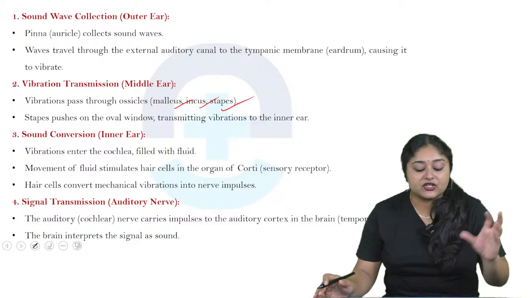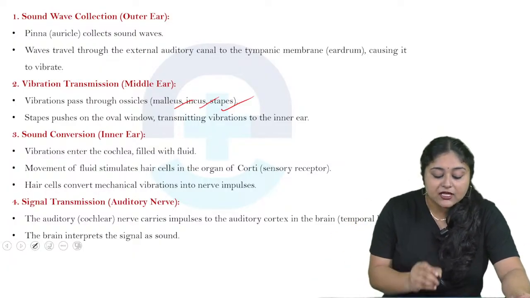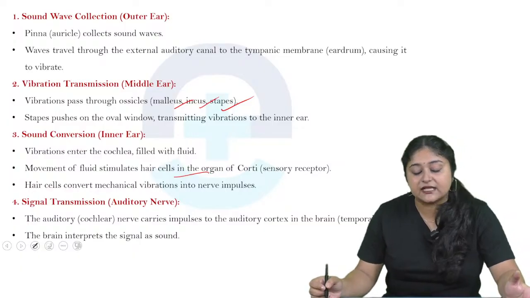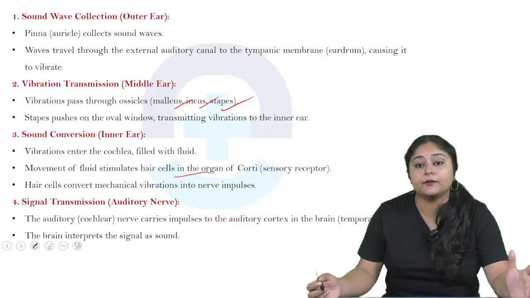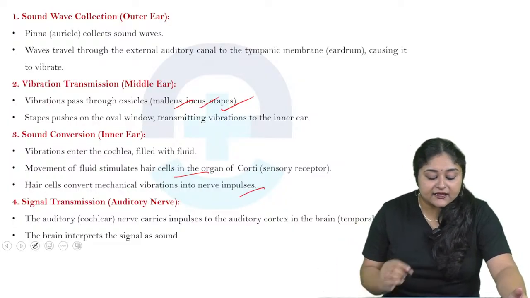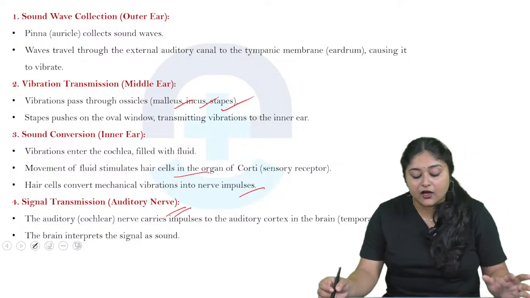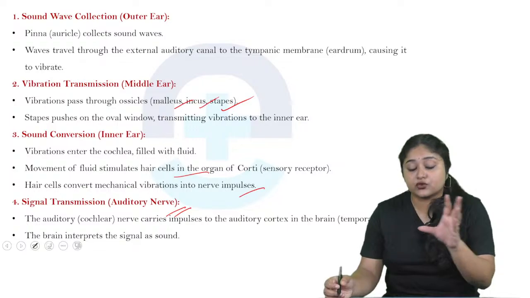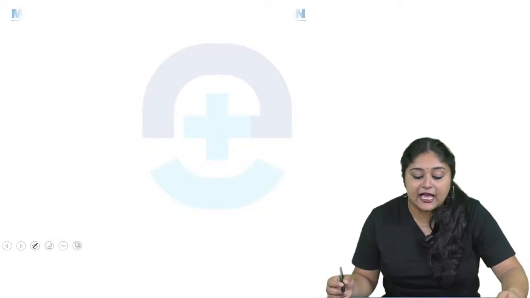So sound conversion in the inner ear: vibrations enter the cochlea, which is filled with fluid. Movement of the fluid stimulates the cells of the organ of Corti, the sensory receptors, and hair cells convert the mechanical vibrations into nerve impulses. After that, signal transmission goes through the auditory or cochlear nerve, which carries the impulses to the auditory cortex in the temporal lobe of the brain, and then the brain interprets the signal as sound.